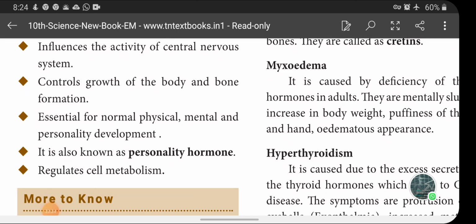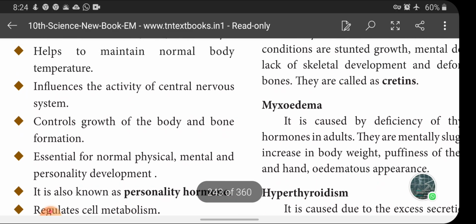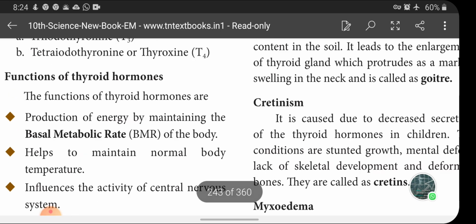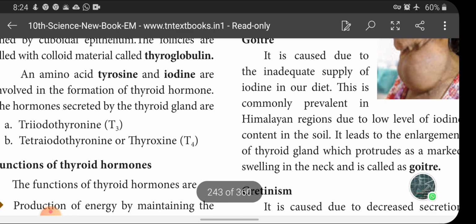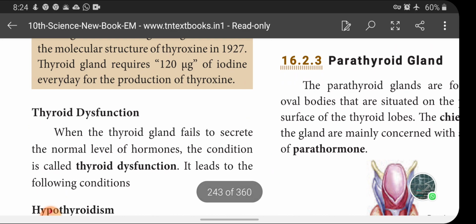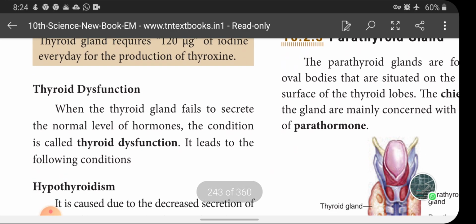So these are the various functions of the hormone thyroxine, and you will get the functions of thyroxine as a 4 mark question. In total, explain the structure, hormone secretion and functions of the thyroid gland as a 7 mark question with a diagram. Okay children, next one is the various disorders caused by thyroxine hormone, that is called what? Thyroid dysfunction. This I will discuss in my next class, children.